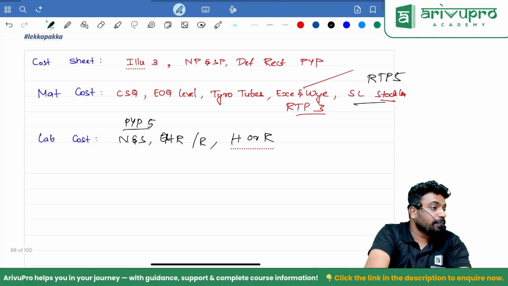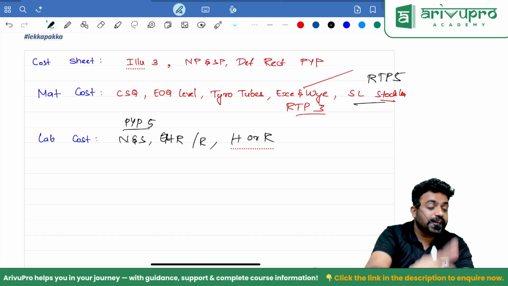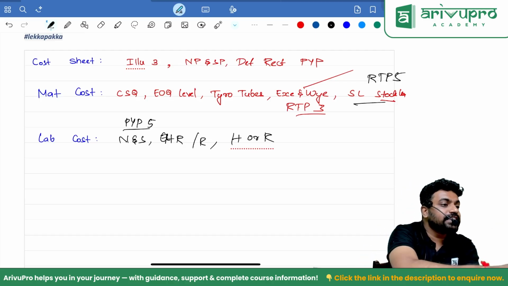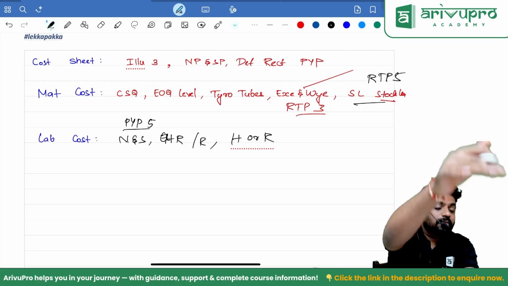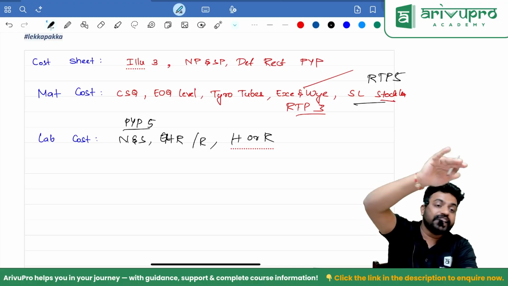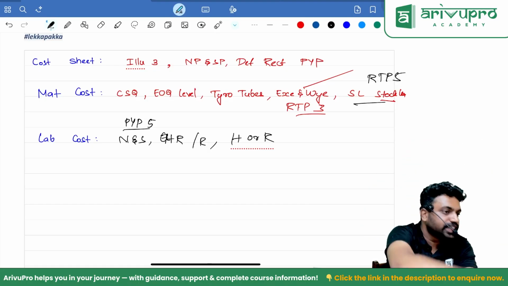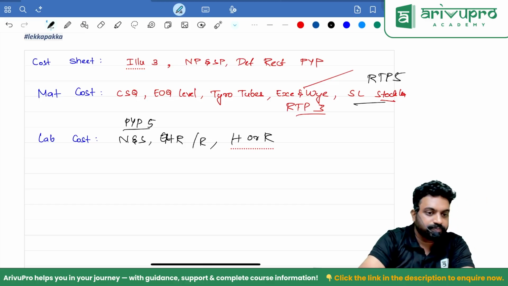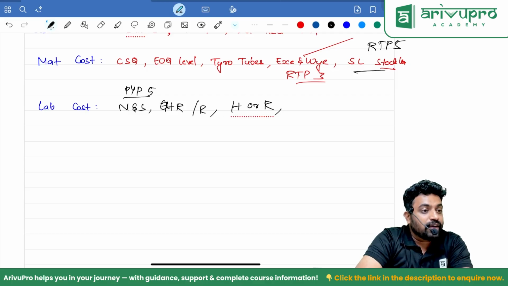In PYP, the practical problem is also there, and the same question is repeated, but there your expectancy was around 40% of productivity, but you are not getting that in both cases. However, in row 1 you are getting more, around 23 or 24%, so you can stick to that conclusion. Also, in the same practical they have asked cases A, B, C.